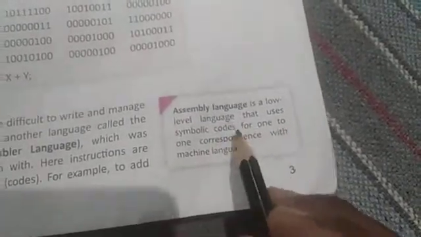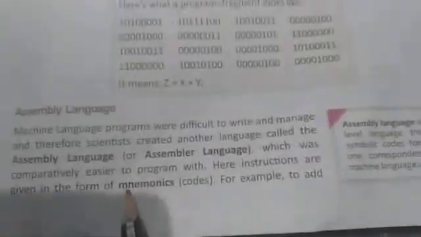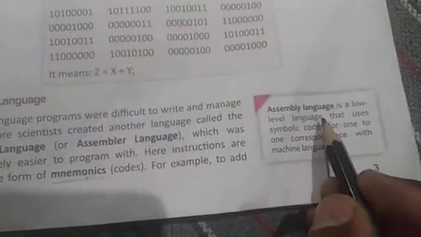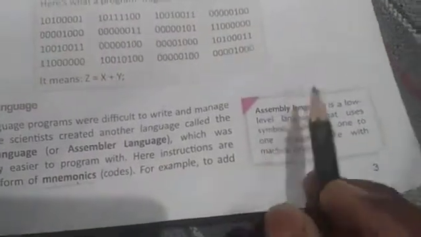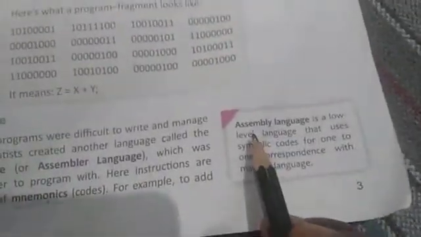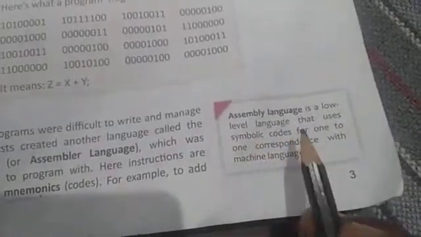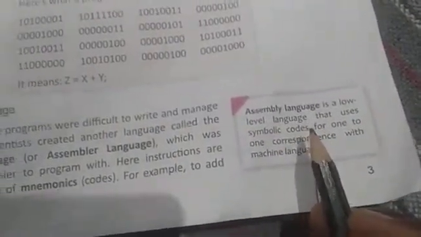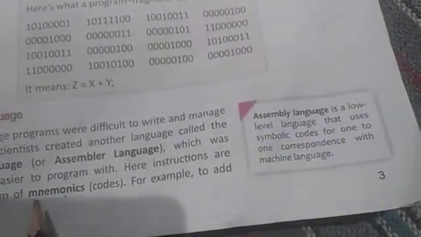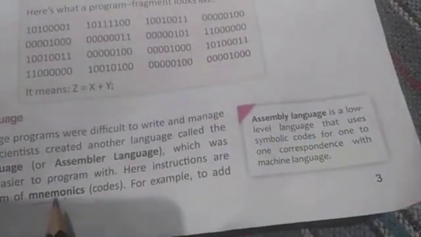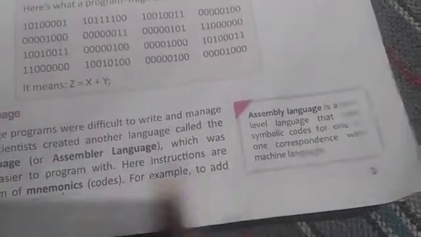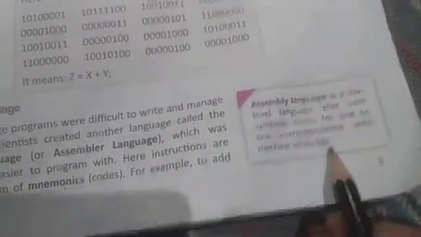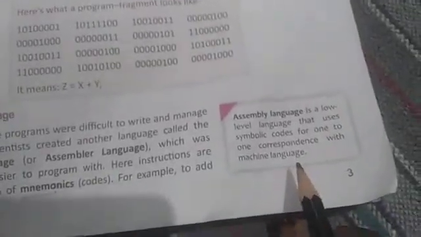You can write in brackets: mnemonics. So your answer will be: assembly language is a low-level language that uses symbolic codes (mnemonics) for one-to-one correspondence with machine language. This is the definition of assembly language.